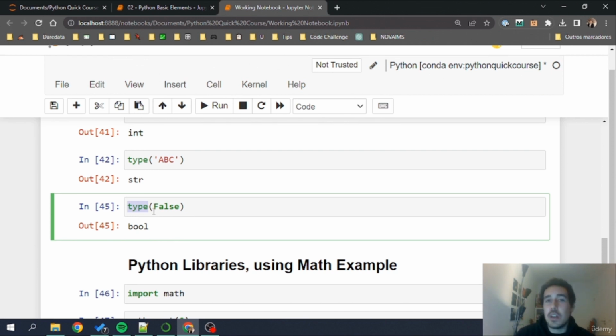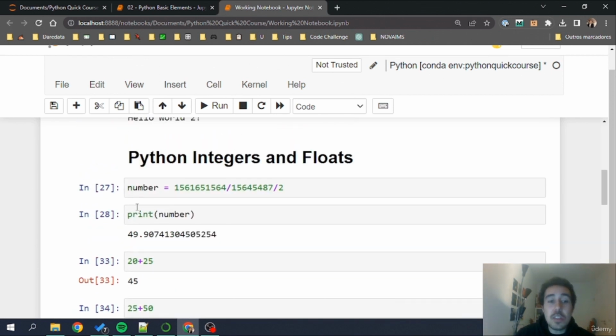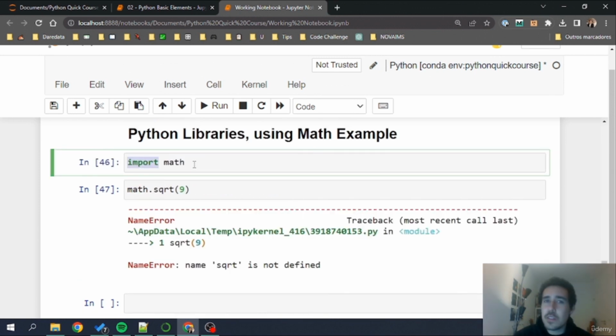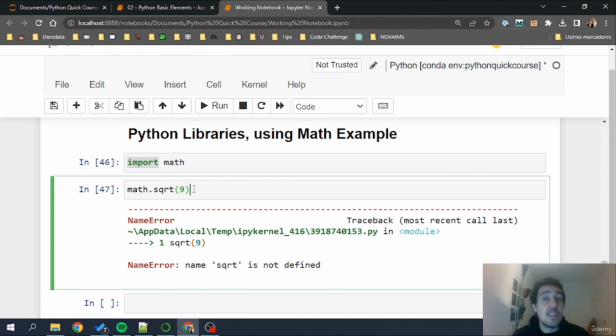There are certain functions that we can use, such as type right here that we've used to extract the type of a specific object, or even a print. And a function is defined when we write something and we open and close parentheses next to it, being able to pass arguments in that function. These functions that we do right here are functions from base Python, so they are not attached to any special library and we don't need to import anything to work with them. The ones that have import, we need to import explicitly and we need to call the functions using, in this case, the name of the library, dot, the function that we want to call.